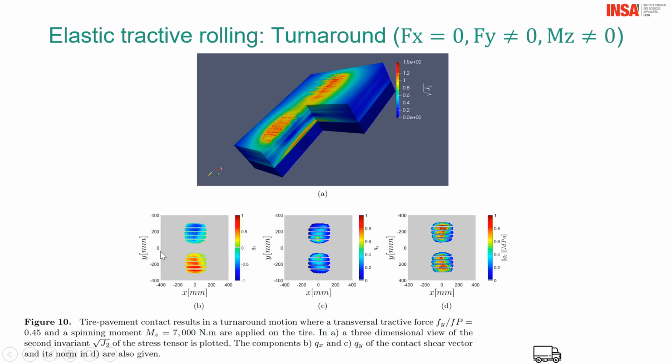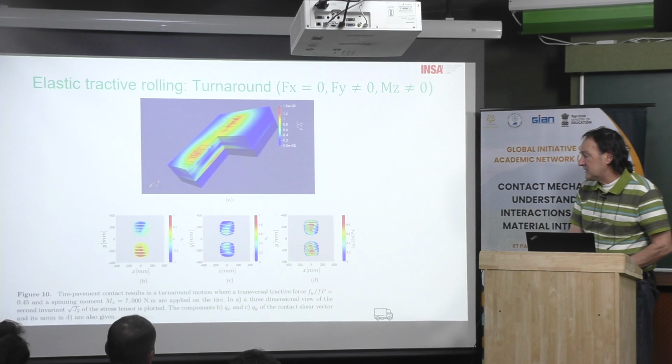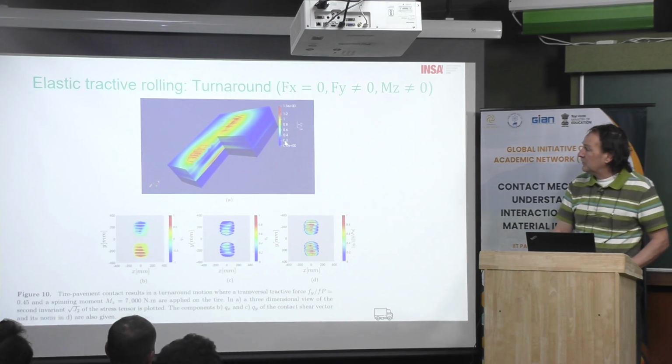Okay, along the X direction, because you have some turnaround, this is positive in one direction, negative in the other direction, or the opposite, because you have some rotation. Then C is a QY, then because of course you have a centrifugal force which is the same for the two tires, this is in the same direction. And this is the norm, the square root of the sum of the squares. And this is the von Mises stress field, the square root of the J2 invariant.